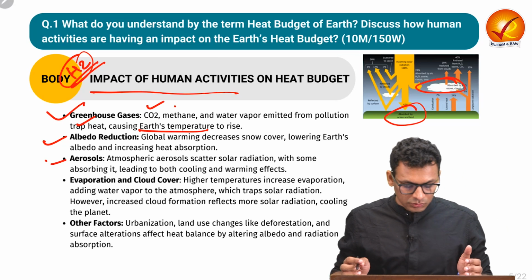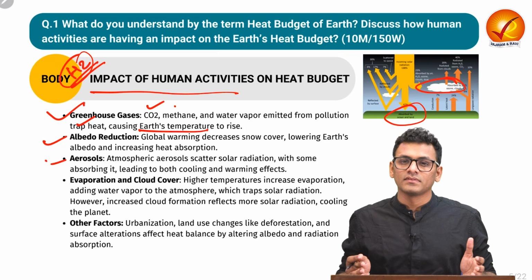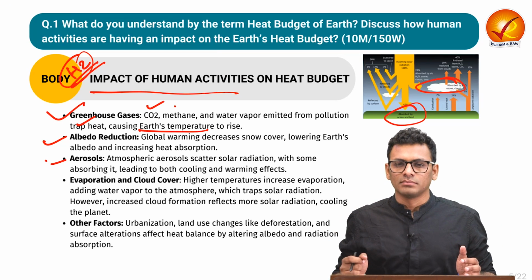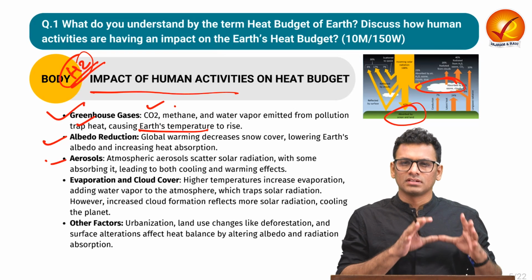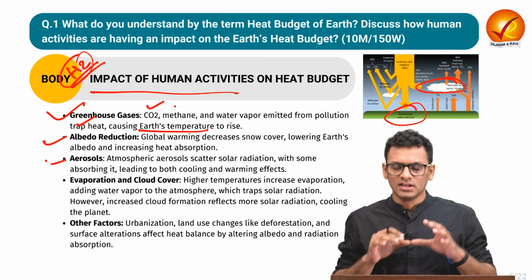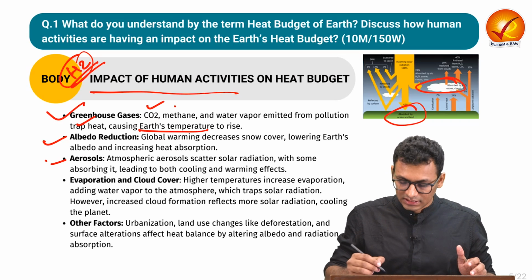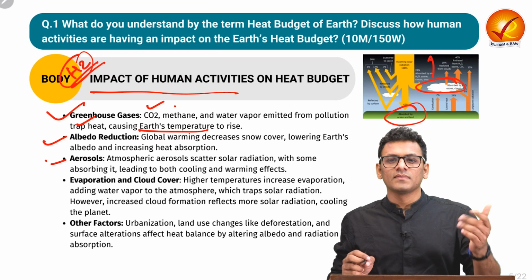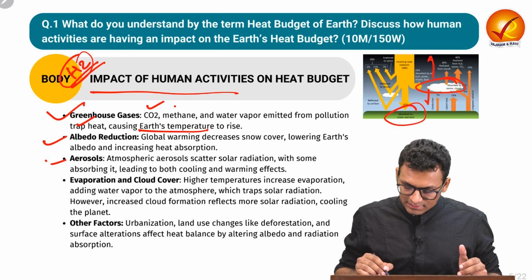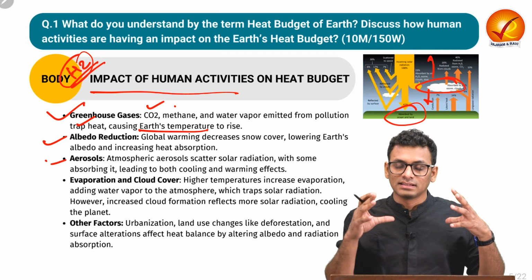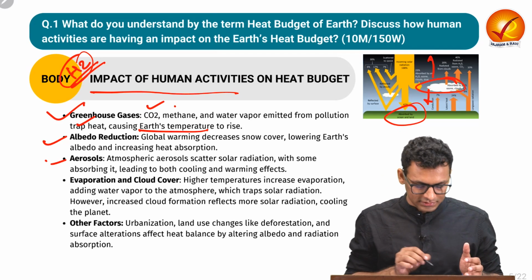The next is with respect to aerosol. We have two types of aerosol. We will see further again in question number 3 that there are aerosol which have cooling effect as well as heating effect. So over here aerosol have dual effect. They also reflect back some of the heat from the atmosphere. At the same time, they also ensure that the heat is trapped within the Earth's atmosphere.